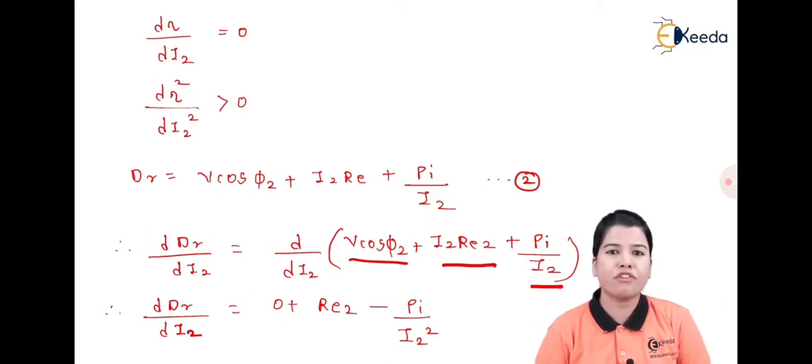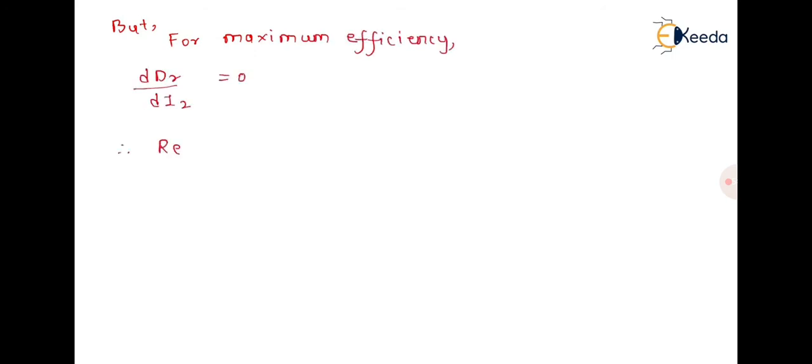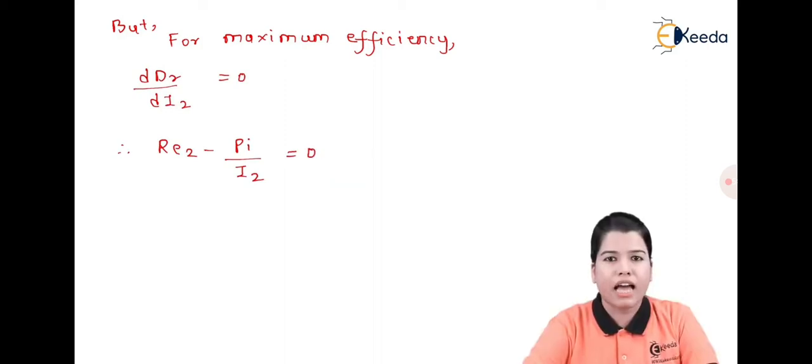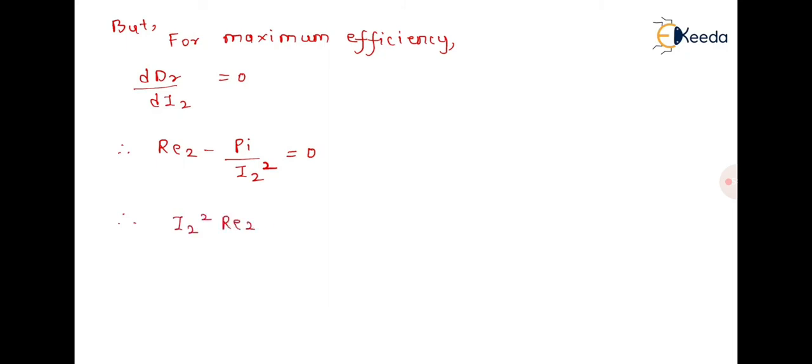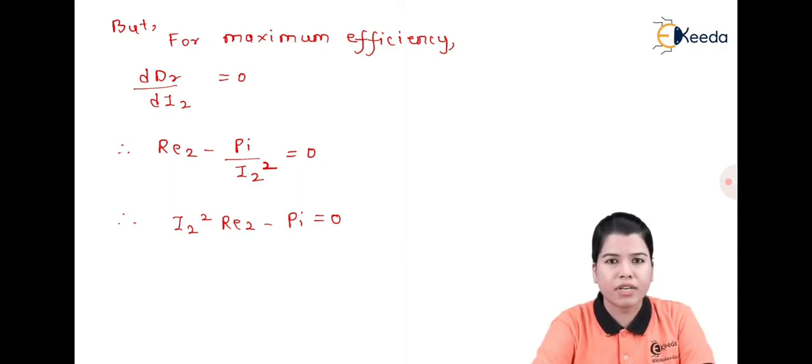Now we know that the condition for maximum efficiency is dDr by dI2 is equal to 0. So let us equate this equation to 0. Hence, Re2 minus Pi divided by I2 square is equal to 0. Now, further simplifying this equation, we get I2 square Re2 minus Pi equal to 0.